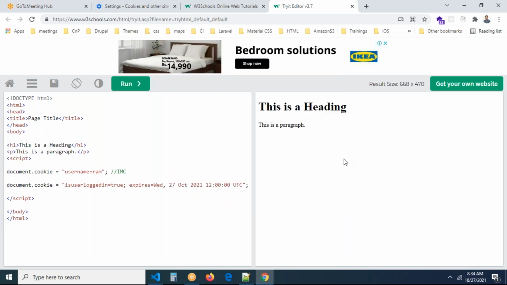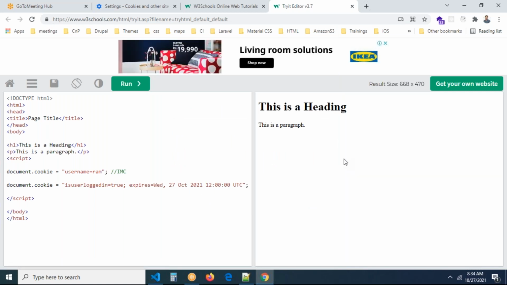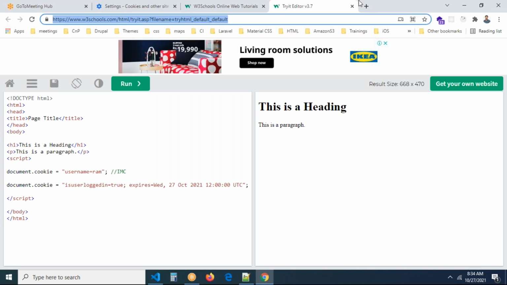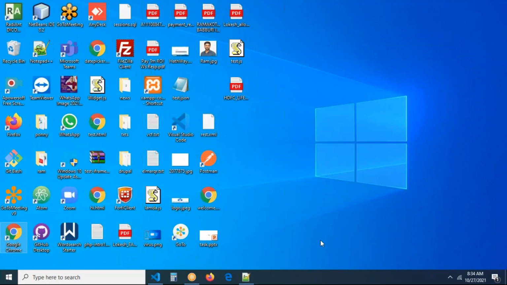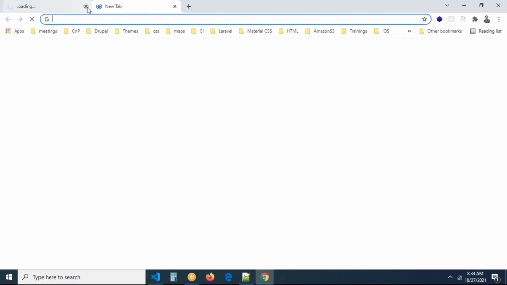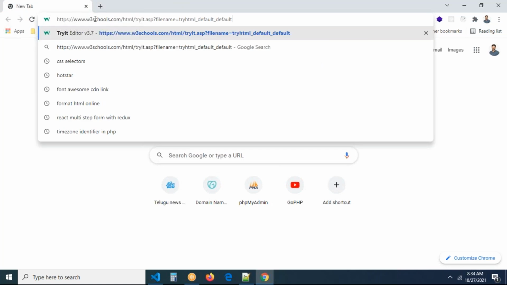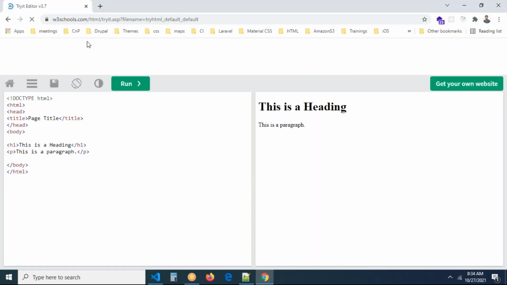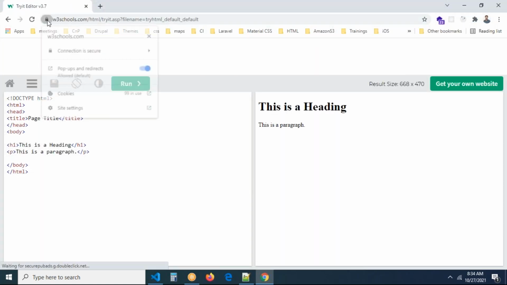But this cookie, oh, you can do one thing. I'm closing the browser. Even if you close the browser, I think the cookie may not be deleted. The cookie is going to be available automatically. Now you can see I'm closing the browser. Let me open the browser again. The username cookie we cannot see. Why? Because the username cookie is created without expiry time. The user logged in cookie is created with the expiry time. Right now you can check this. I'm going to click on the lock symbol again.